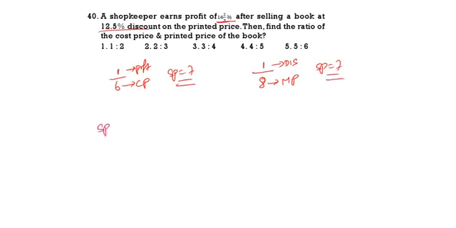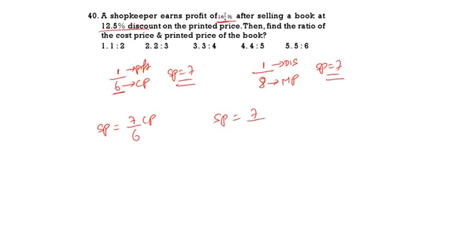Now here, SP is equal to 7 by 6 of the cost price. So cost price 6, selling price 7. Here SP is equal to 7 by 8 of the mark price. That means mark price 8, discount 1, SP is 7. Now find the ratio of cost price and mark price. Now we have to find CP is to MP is what?